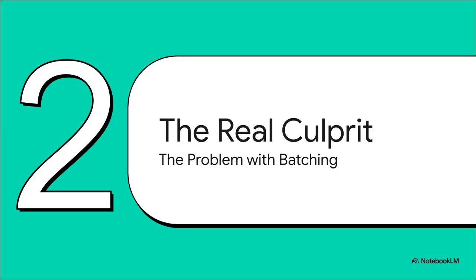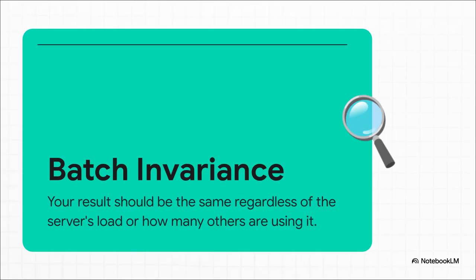To solve this mystery, we have to zoom out. We have to stop looking at a single calculation and start looking at how these massive AI servers handle thousands of requests all at once. Because the real culprit is something called batching. Now, to get this, we need to talk about an idea called batch-invariance. It's a really simple principle.